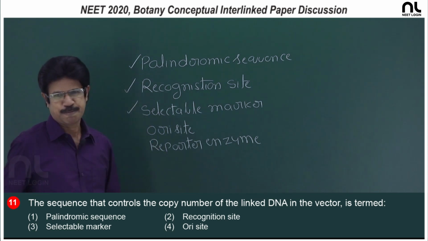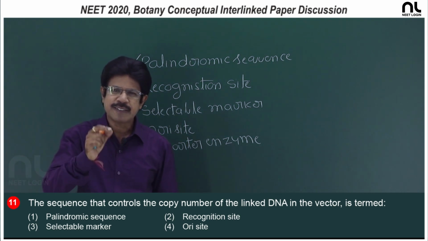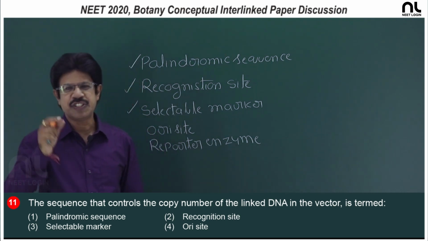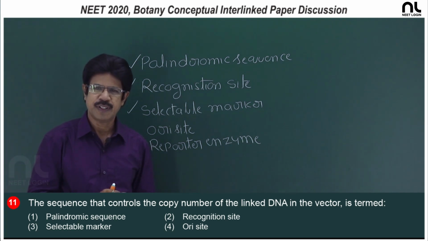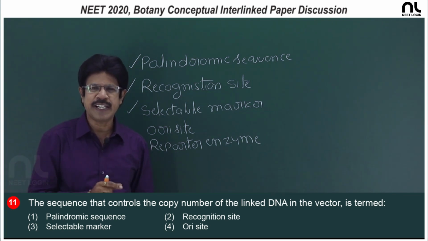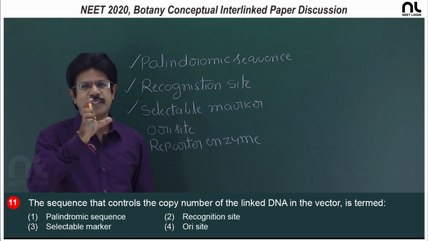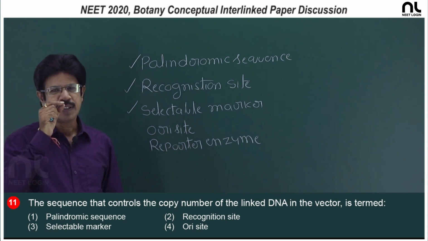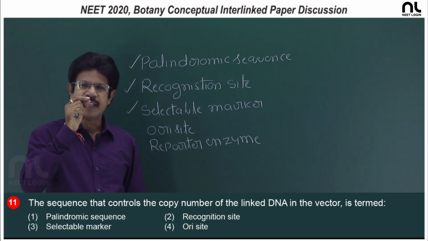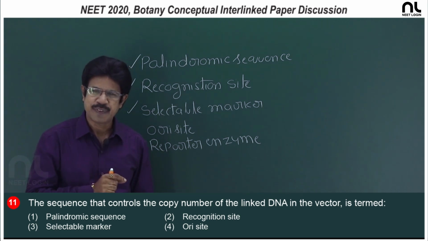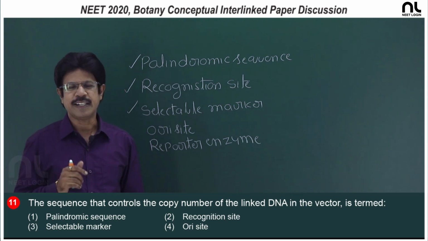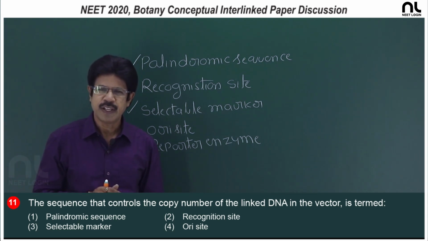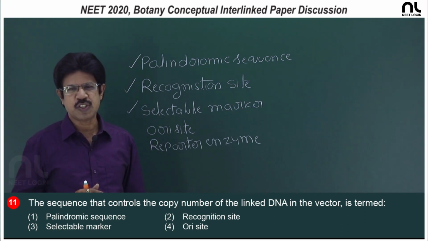Selectable marker. Selectable markers are antibiotic resistance genes for selection of transformed cells. If you ligate the foreign DNA, not all vectors are supposed to absorb this foreign DNA. Some vectors take up the DNA insert, some vectors are without DNA, which are allowed for the transformation.